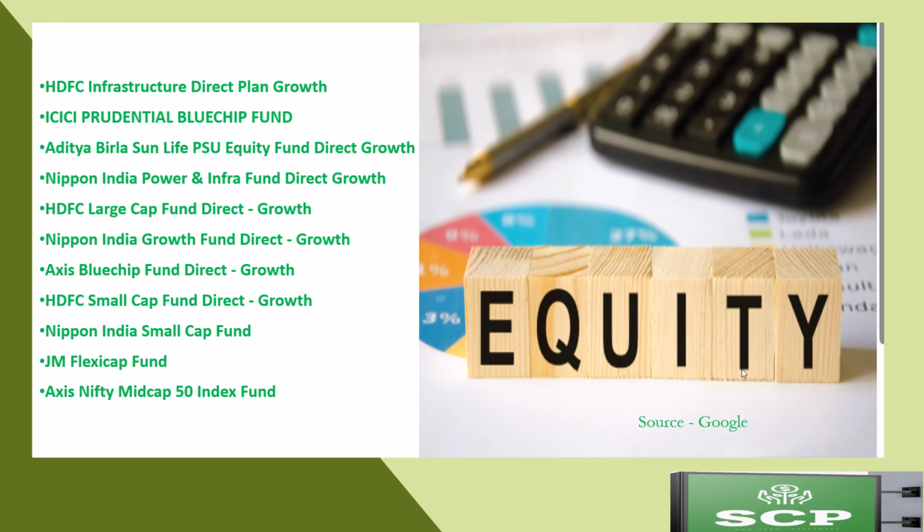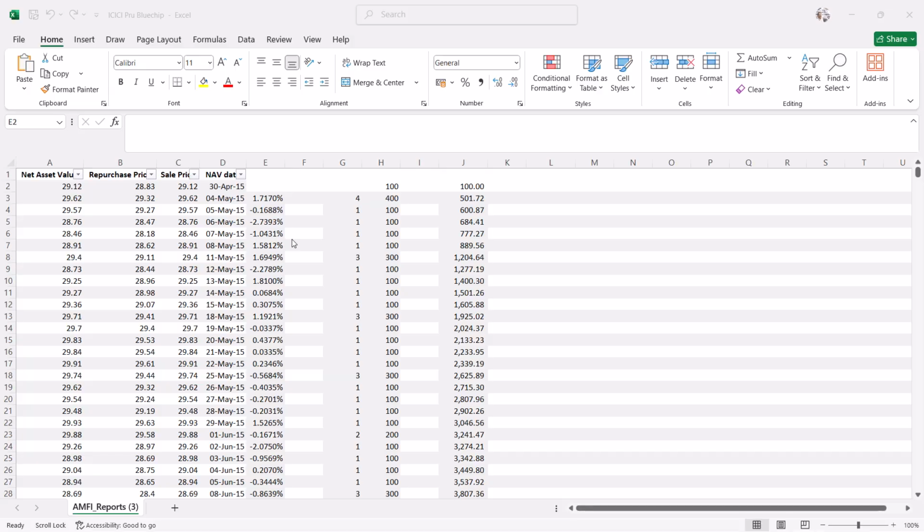Now, let's do the manual calculation for ICICI Prudential Blue Chip Fund. I have taken the historical NAV from AMFI India for the ICICI Prudential Blue Chip Fund from 30th April 2015 to 30th April 2025. I calculated the profit and loss for this fund. You can see it in column E.